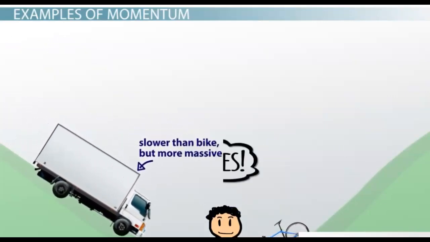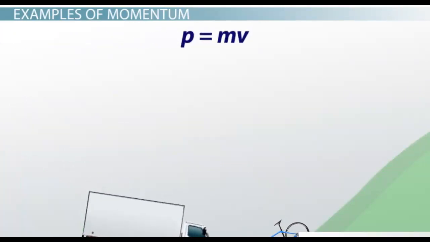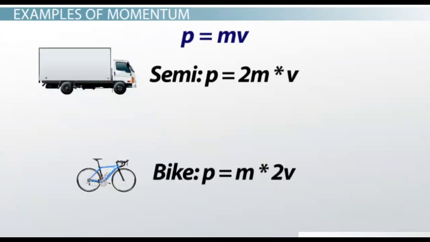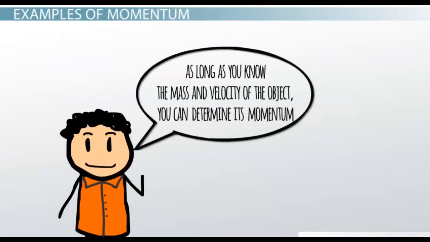That may sound a bit far-fetched, so let's look at it in the equation. For the truck, the momentum is P equals 2m times v. The bike's momentum is P equals m times 2v. Can you see how this would equal the same momentum for both vehicles? As long as you know the mass and velocity of the object, you can determine its momentum.